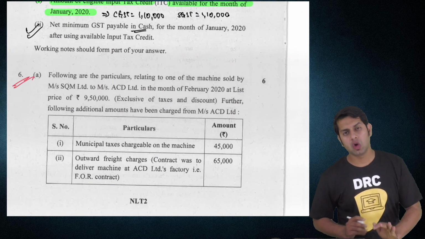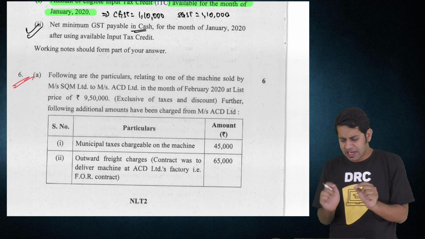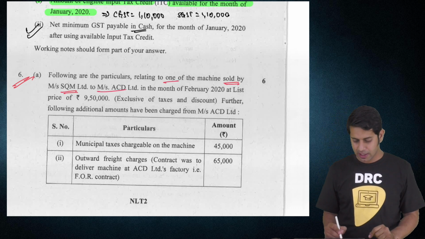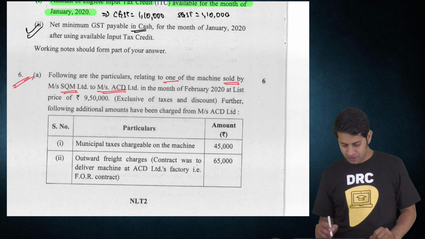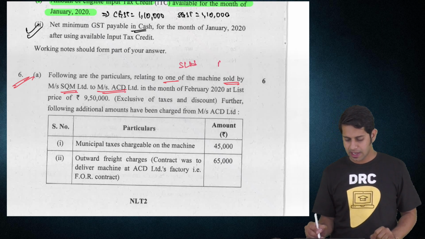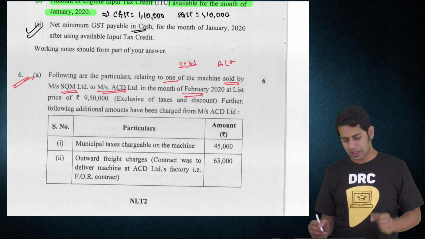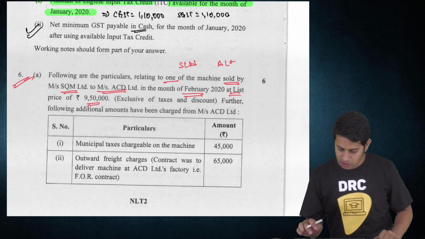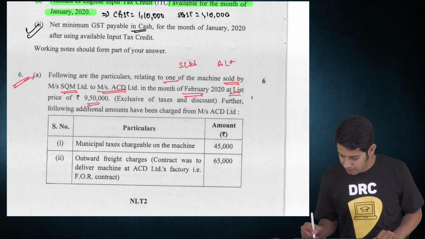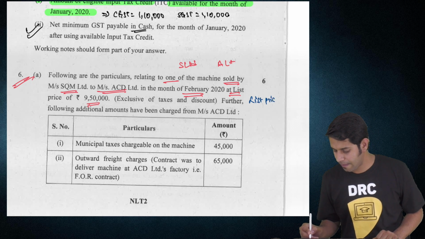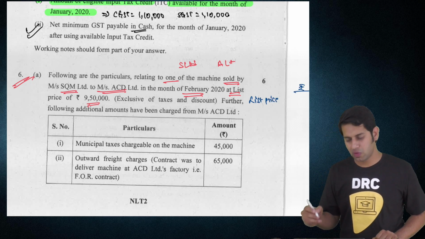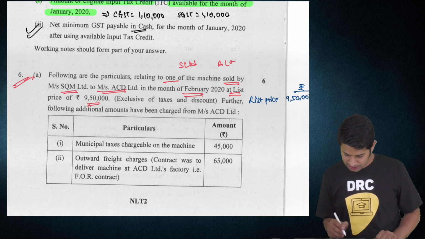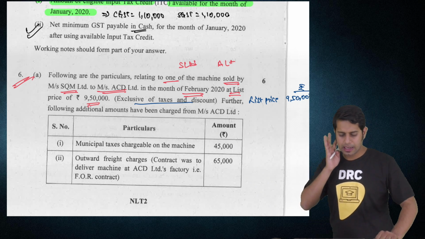Then question number 6: following are the particulars relating to one machine sold by SQM Limited to ACD Limited. I'll refer to them as S Limited and A Limited. In the month of February 2020, the list price of the machinery is 9,50,000. So I'll write point number 1: list price, which is exclusive of discounts and taxes, is 9,50,000.